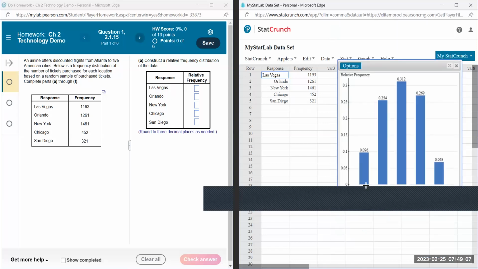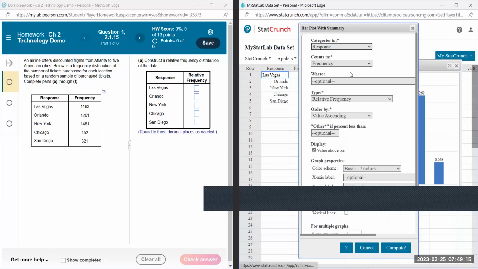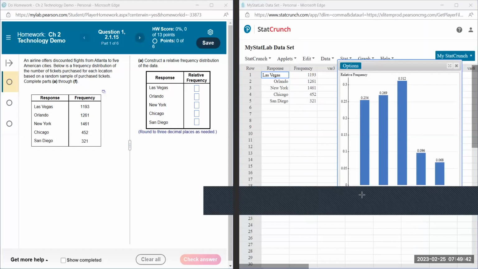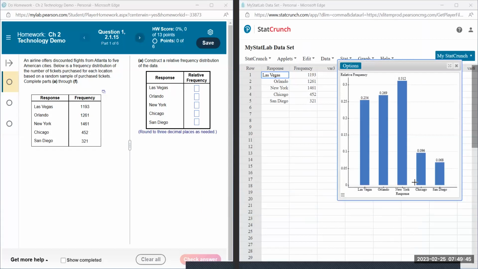Now, notice that this is Chicago first and this is Las Vegas first. So let's see if we can make it in the same order. So go to options, edit, and the order by ascending. If we select worksheet, then it'll do it in the order that's on this StatCrunch table, which is what they're calling the worksheet. Okay, so now when I click compute, you could see that it's in order. Las Vegas is first, then Orlando, then New York, Chicago, and San Diego.